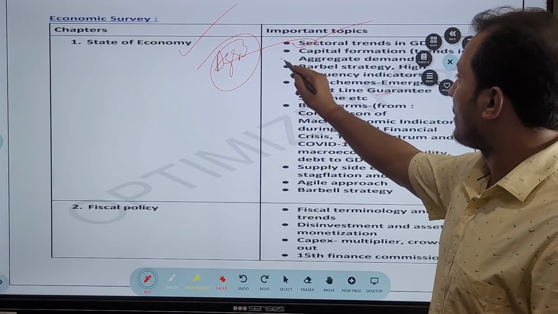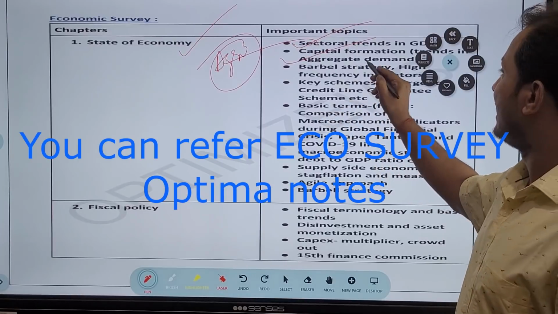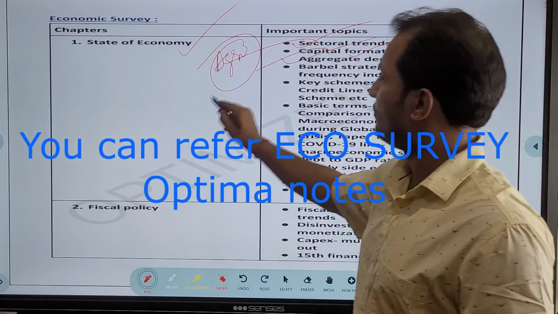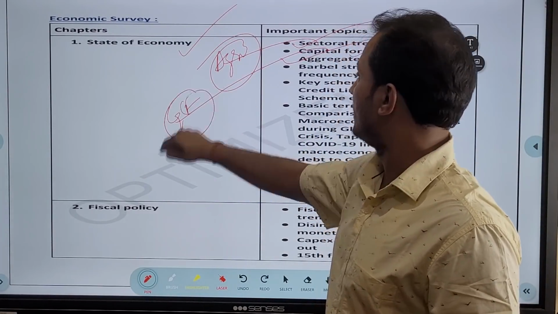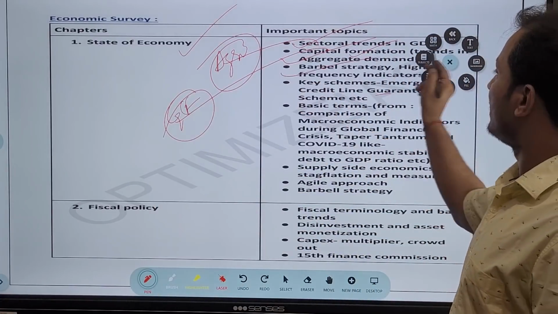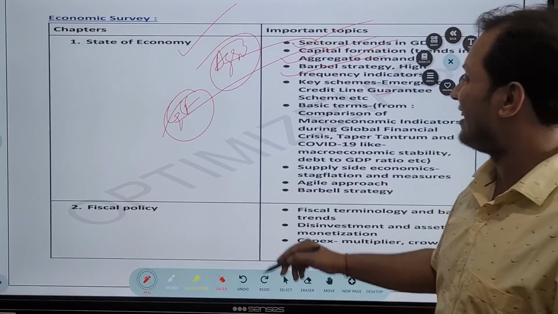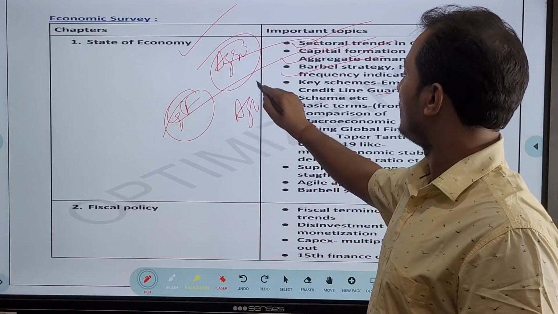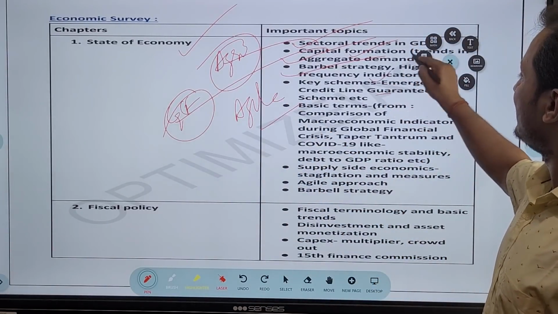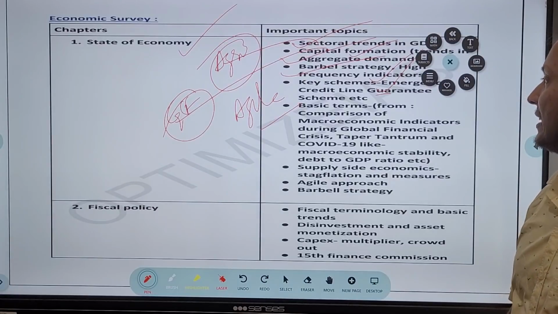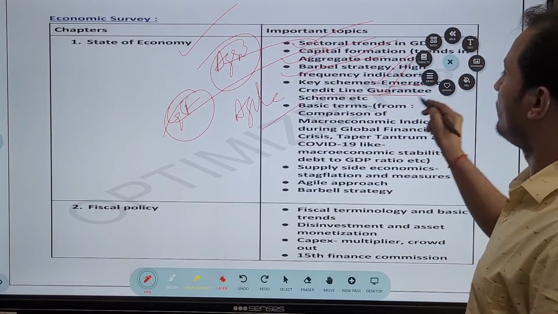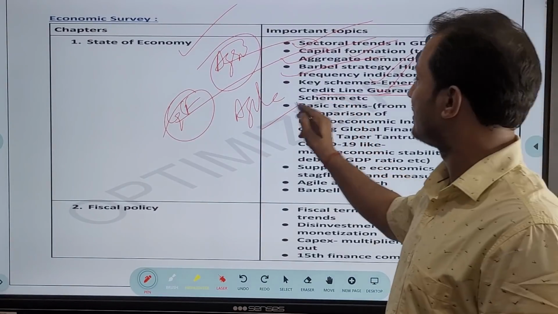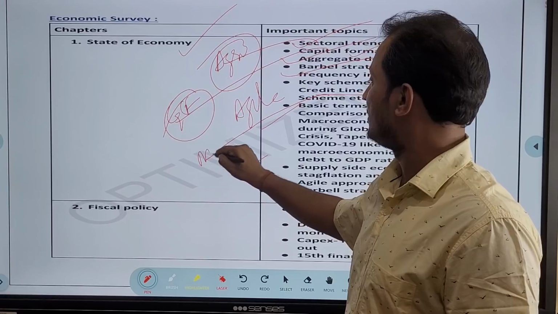Then capital formation and aggregate demand. What is capital formation? This is very important. Gross capital formation, very important, guys. Next, what is barbell strategy? What is agile approach? What are high frequency indicators? Then there is an important scheme, the Emergency Credit Line Guarantee Scheme, very important for the MSME sector, guys.